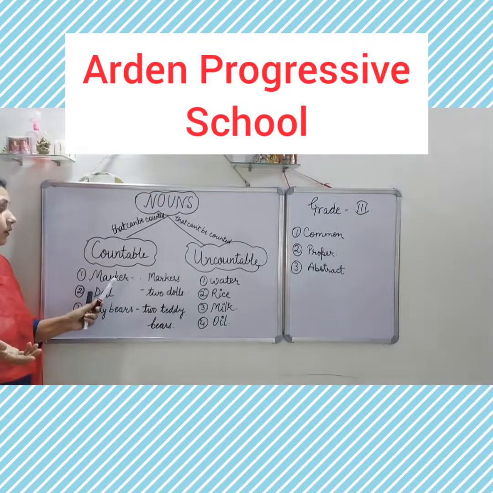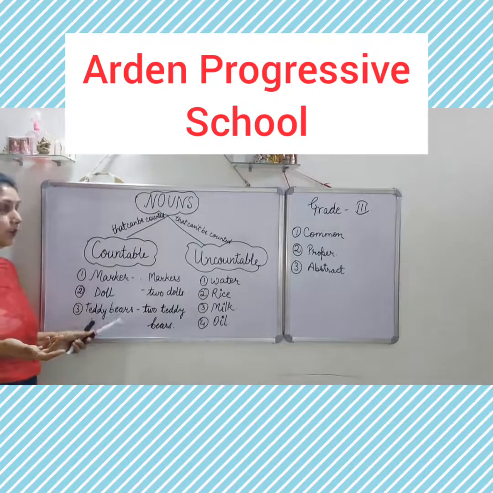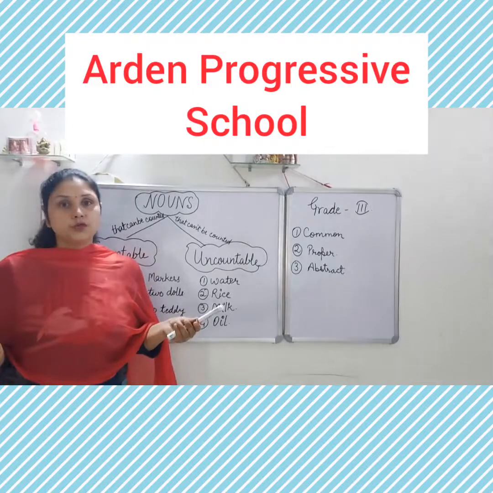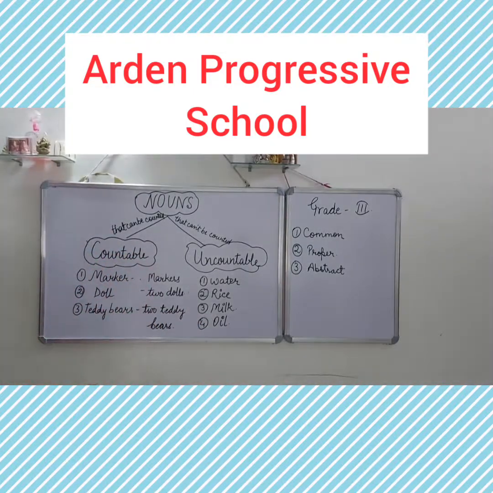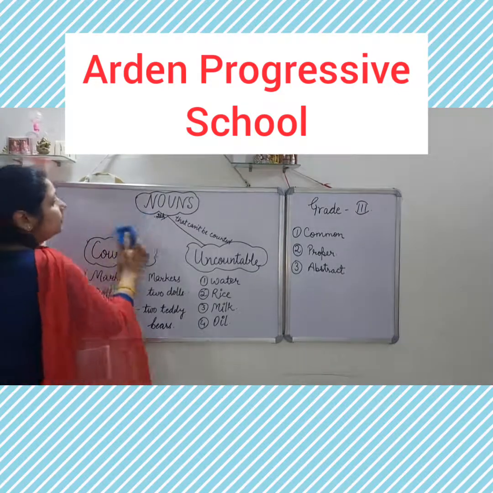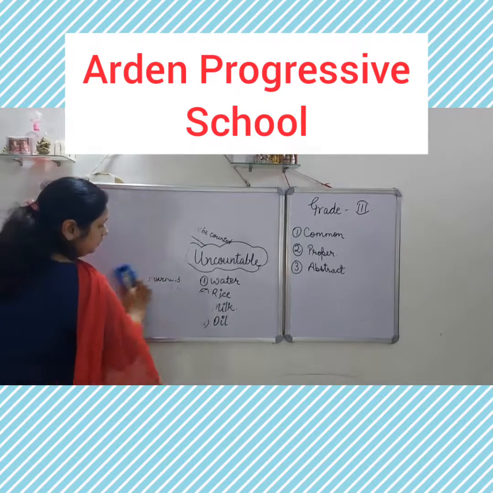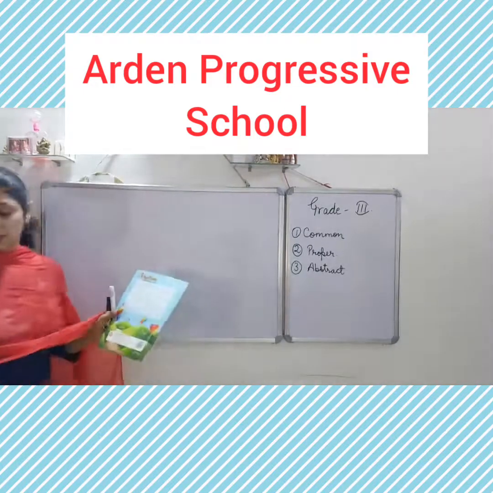And countable, जिनको आप गिन सकते हैं: marker, doll, teddy bear, pencil, razor, stones, pebbles, you can count easily. So I am telling you one exercise from your book, you can do it in your book only, and if you are not having a book, you can do it in your notebook. So take out your grammar book, and write.